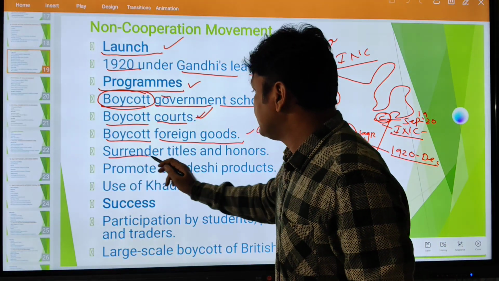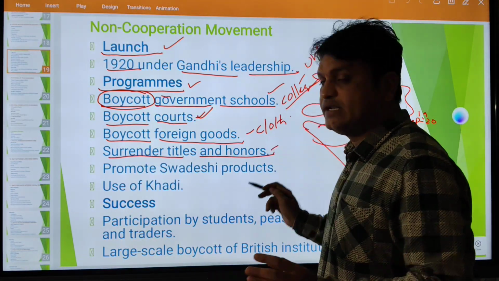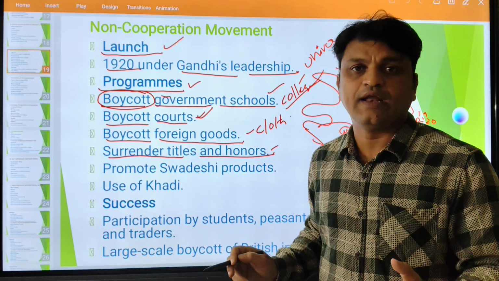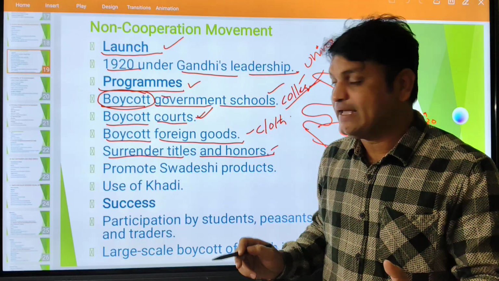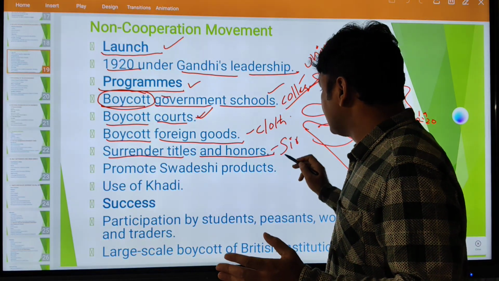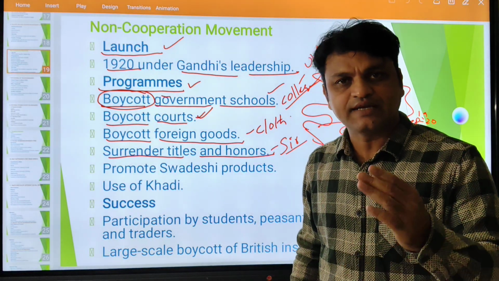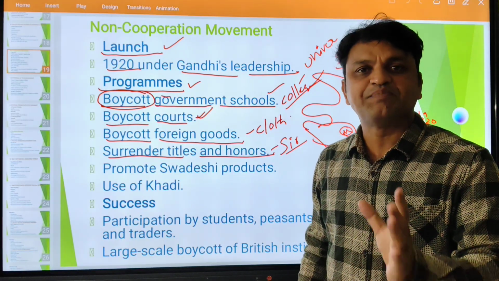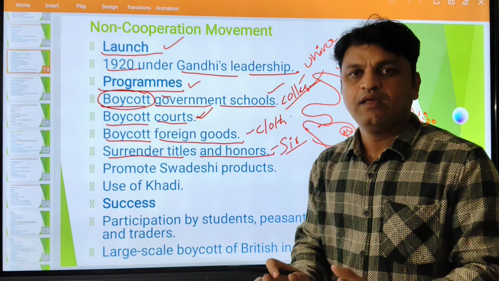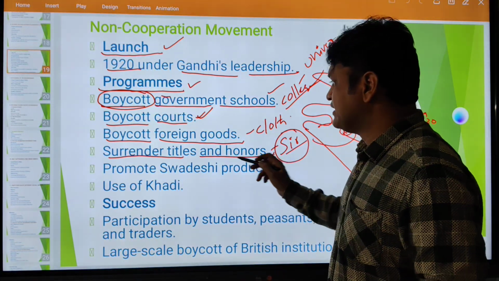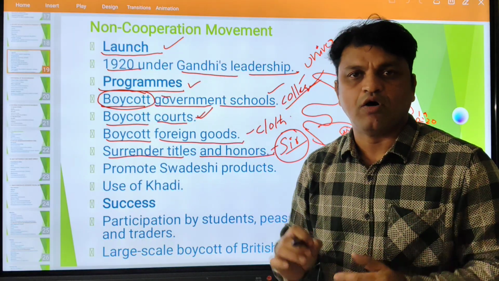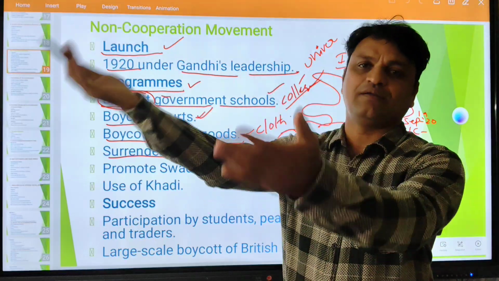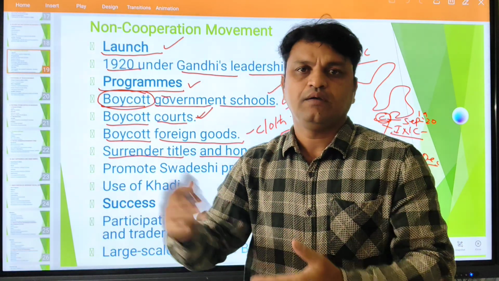Next, surrender titles and honors. What are the titles the British government conferred, gave to Indians, like Sir Hargobind Khorana, Sir Rabindranath Tagore, Sir C.V. Raman. These are the titles given by the British government to Indian nationals because of their expertise. They are experts in that field. So this Sir title was given back to the British government by Rabindranath Tagore and other people. So this is called surrender. Surrender means giving back to the British government.